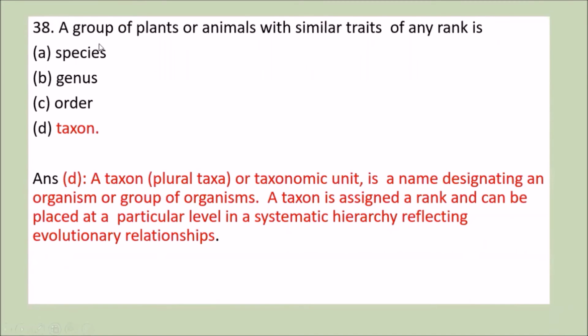Next question is, a group of plants or animals with similar traits of any rank is, first option is species, second is genus, third is order, and fourth is taxon. We know that taxon is a unit of classification and is a name designating organism or a group of organism. It is also assigned a rank and has a particular place in systematic hierarchy, which reflects evolutionary relationship. So option D, that is taxon, is the correct answer.